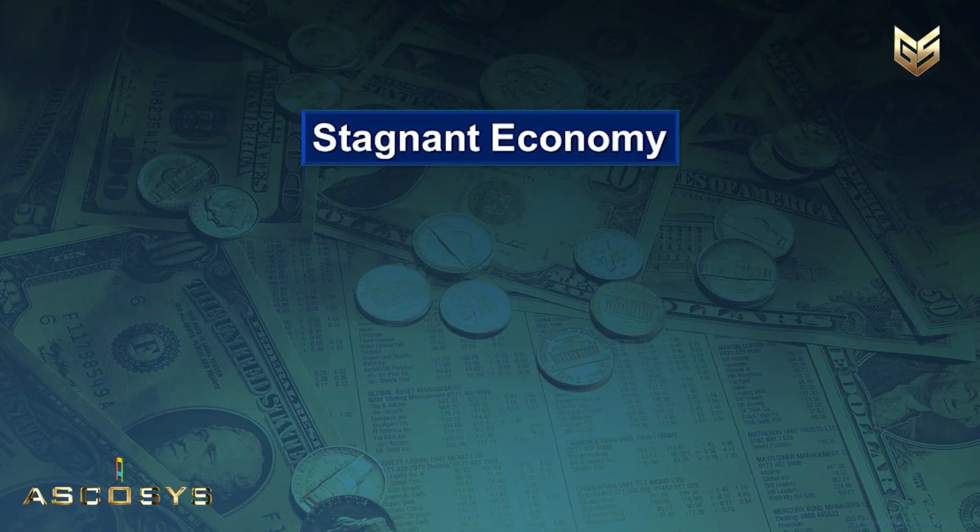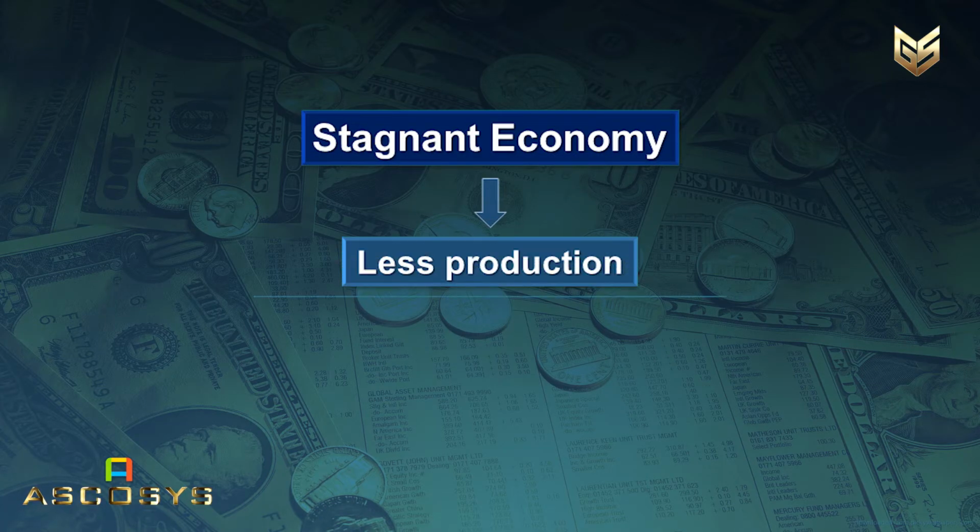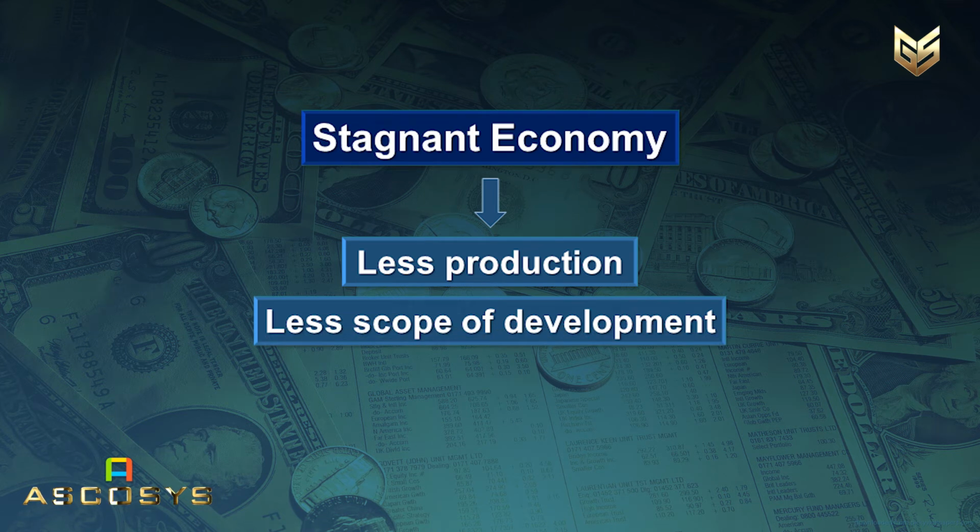But how did this concept of economic planning come to our country? See, India was under British rule for almost 200 years, and from that India inherited a stagnant economy, because the British had drained most of the wealth from India, where there is very little production and very little scope of development.